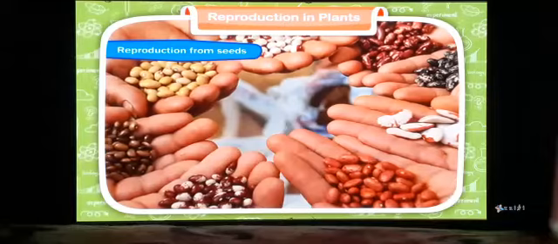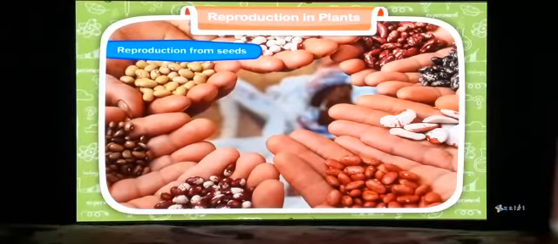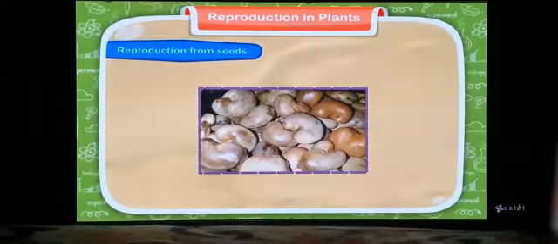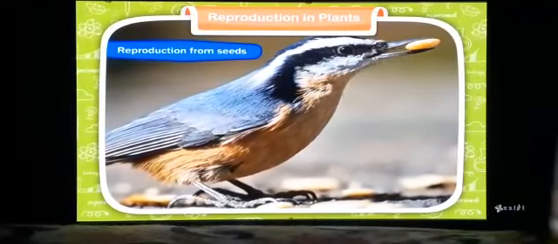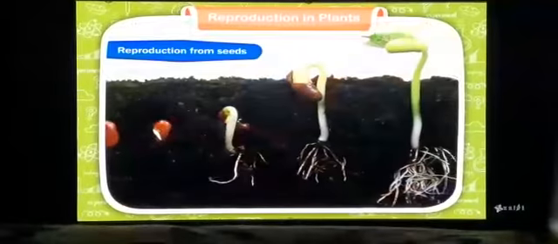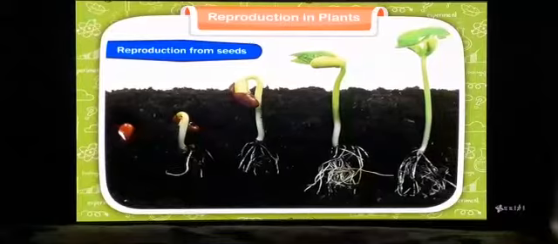Some seeds are not fully developed, so they cannot grow into a new plant. Some seeds have diseases or defects in them. Some seeds are eaten by birds or destroyed by insects and other animals. So only fully grown healthy seeds grow into a new plant.